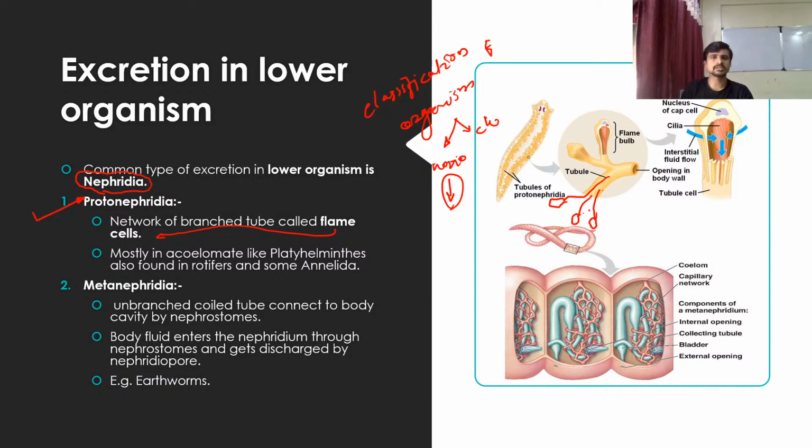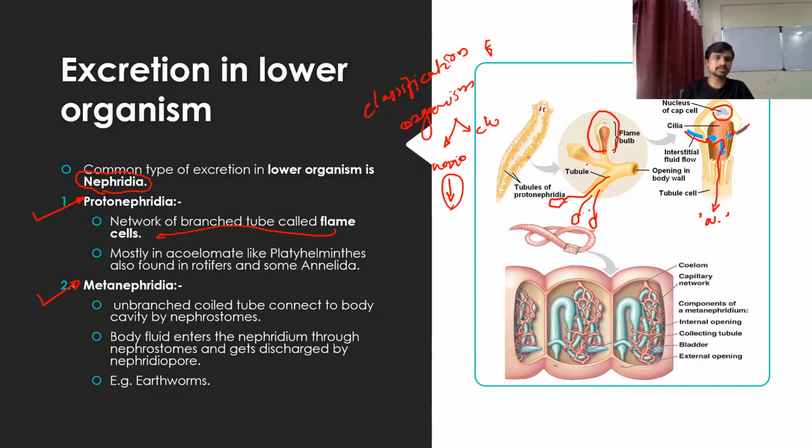So it is a complex structure made up of branched structures. This flame cell is going to secrete the nitrogenous waste. Here is the nucleus of a flame cell, and this part, the cilia, will help you to remove the product, which is nitrogenous waste. So this is how protonephridia work.